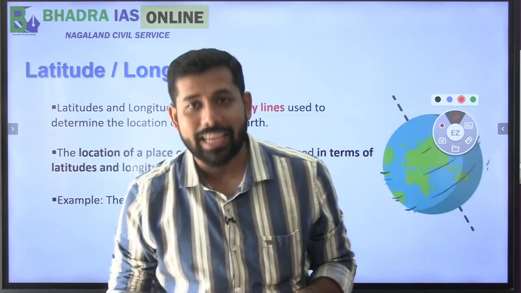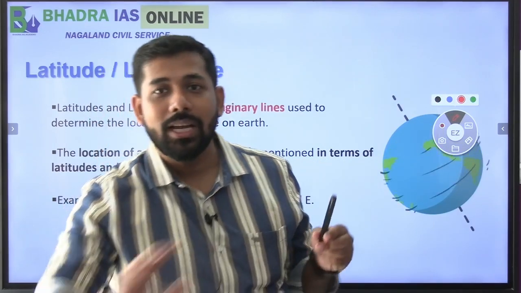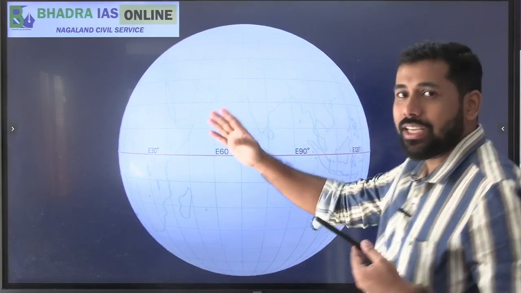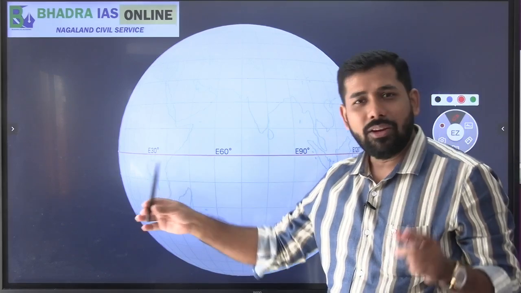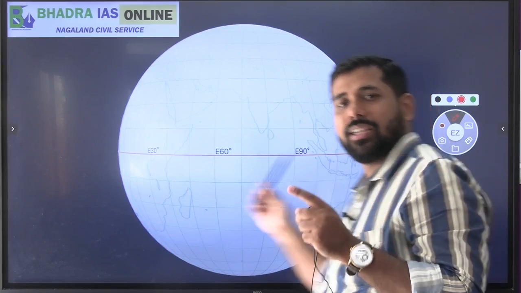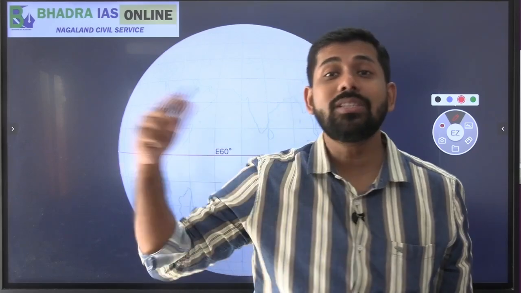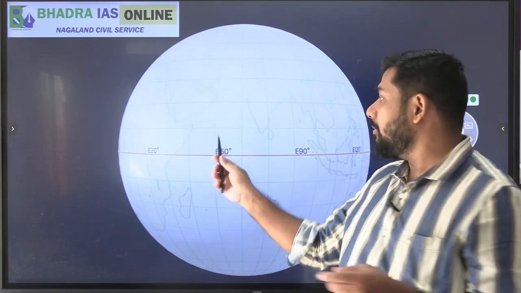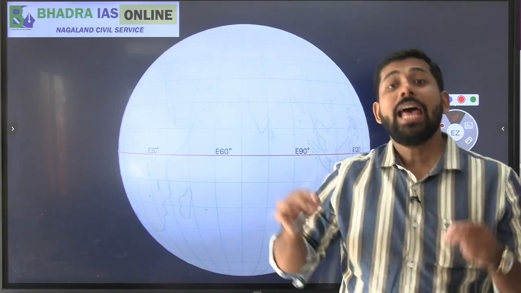What are these lines? Now I'll show you a diagram of the world. Just see the diagram of the world, there you will be analyzing what latitudes and longitudes are. This is basically a 3D world, as we can see here. Do we know that this is the equator? If this is the earth, then the equator surrounds the earth from all the areas, right? So yes, this is the equator which is surrounding the earth from all the regions.